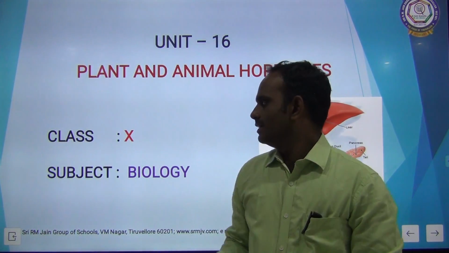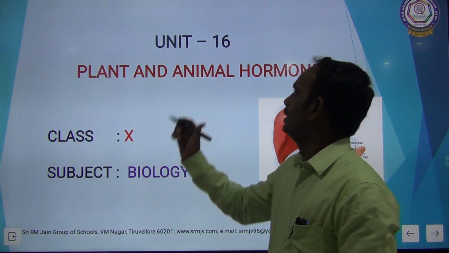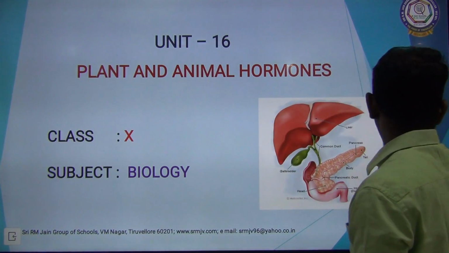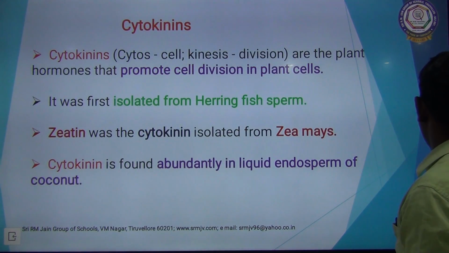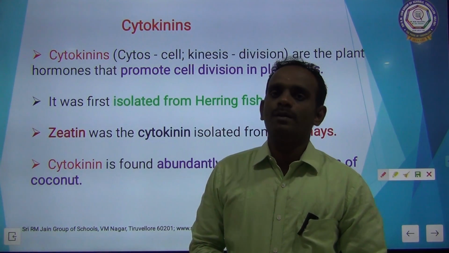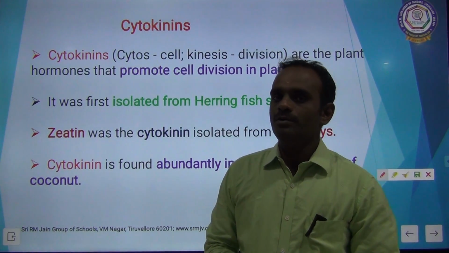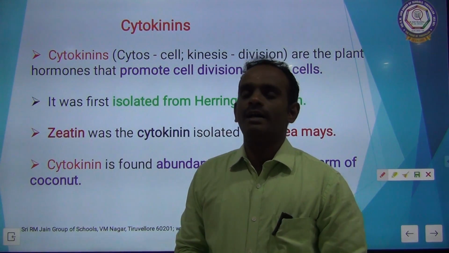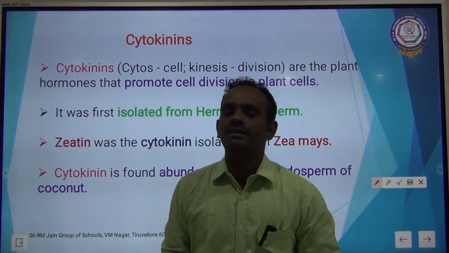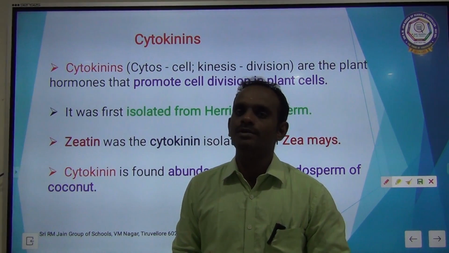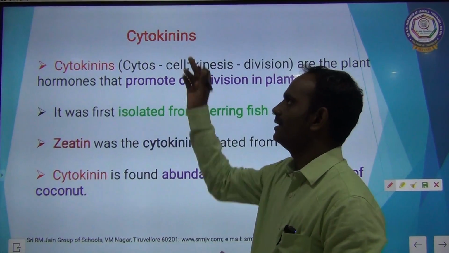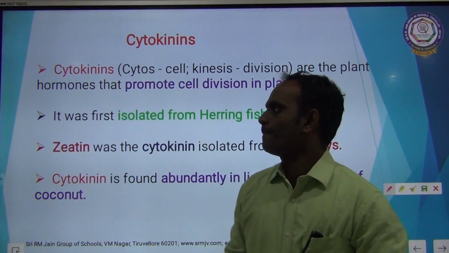Class 10, subject biology, unit 16, plant and animal hormones. In the previous class, we discussed about auxins. Now, we are going to see cytokinin. Children, you know very well auxin, cytokinin and gibberellin. These three are the plant hormones which promote the plant growth. Now, we are going to see the second plant hormone, cytokinin.